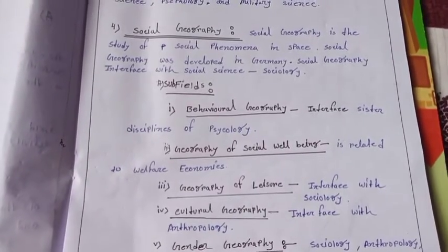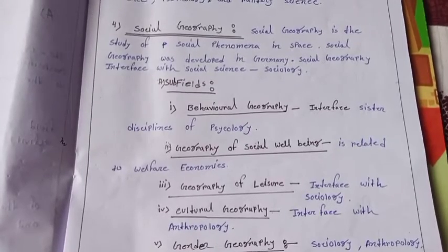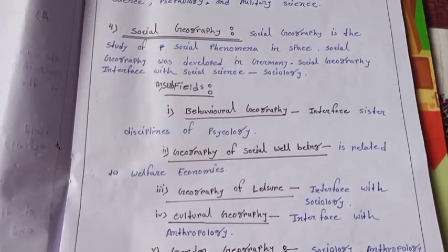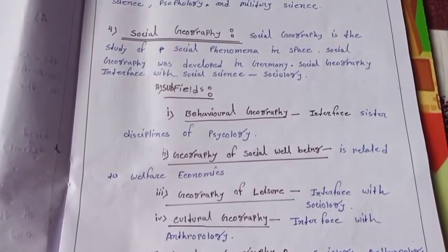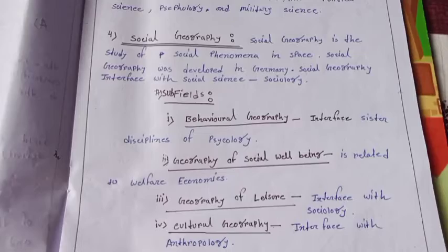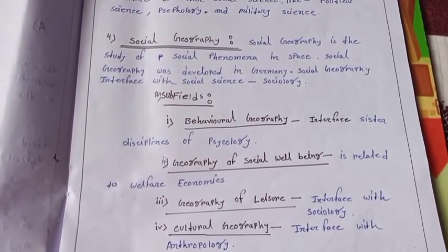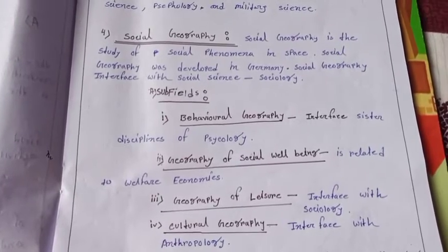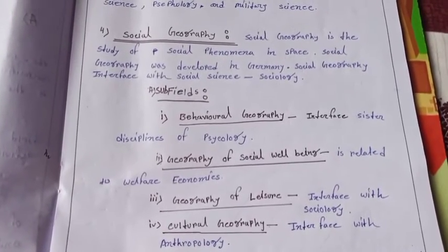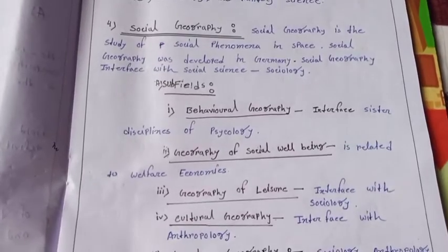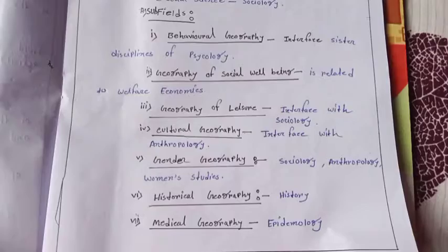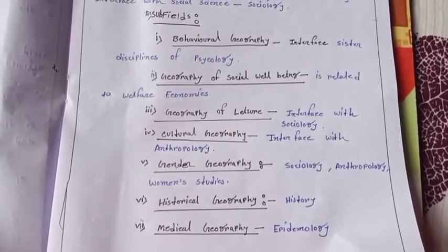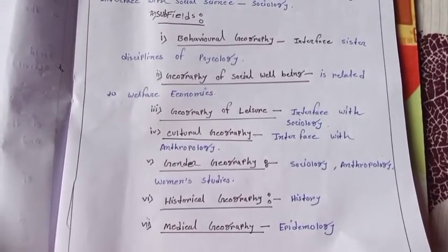Next, social geography. Social geography is the study of social phenomena in space. Social geography was developed in Germany. Social geography interfaces with social science and sociology. So we discuss the interface or similarity of discipline. Social geography consists of 7 subfields. First one, behavioral geography.